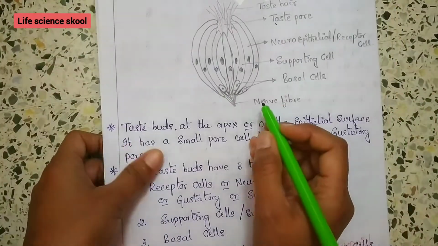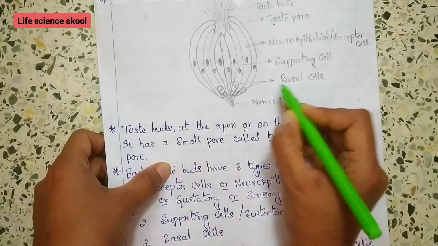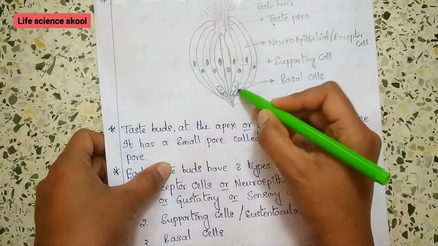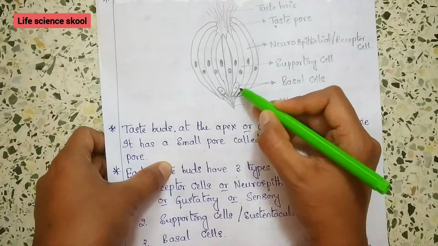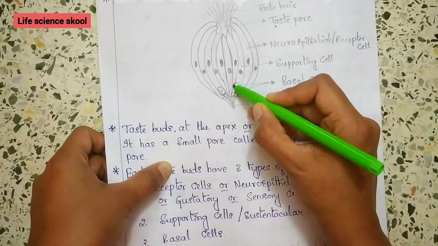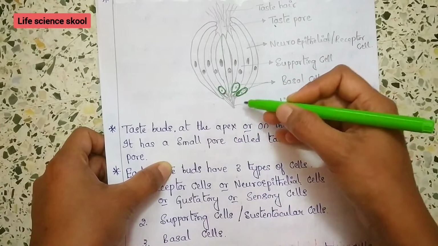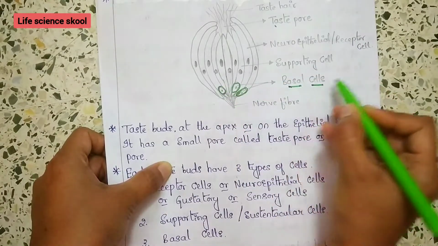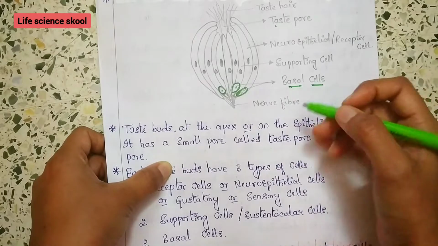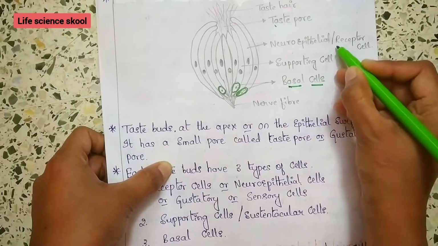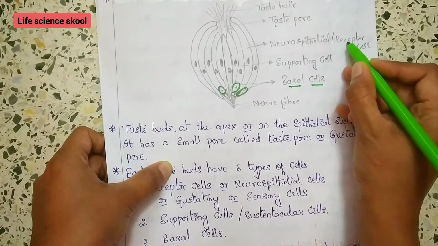And coming to the basal cells, as the name indicates, they are located at the base of the taste bud, and these are very small. You can look at the diagram. These basal cells are the stem cells, so they can proliferate and produce the other two cells, that is supporting cells and the receptor cells.